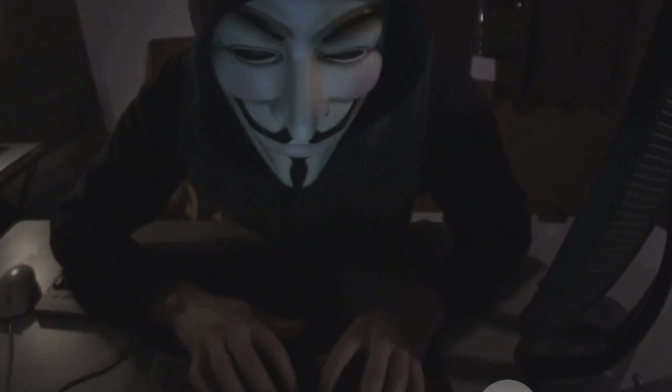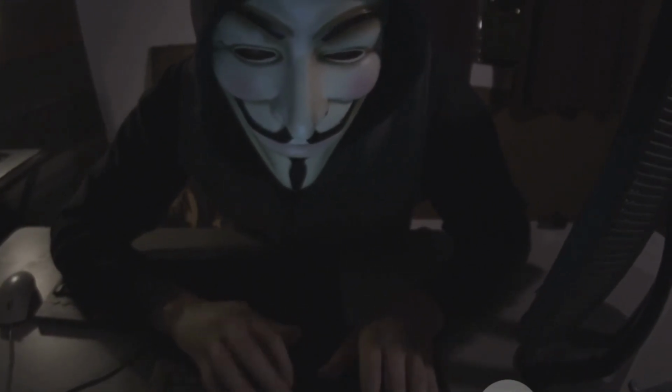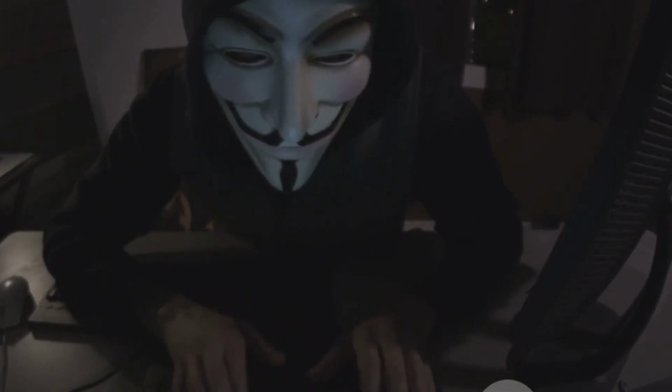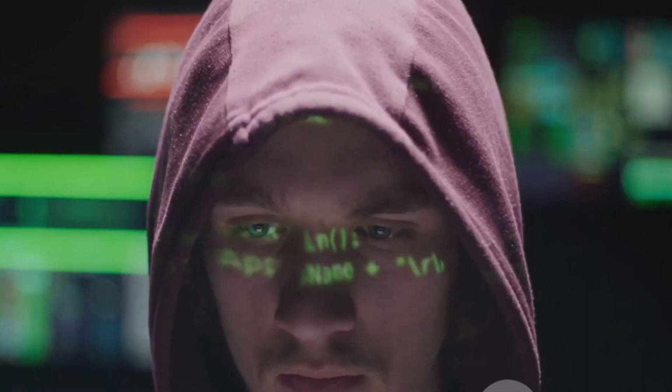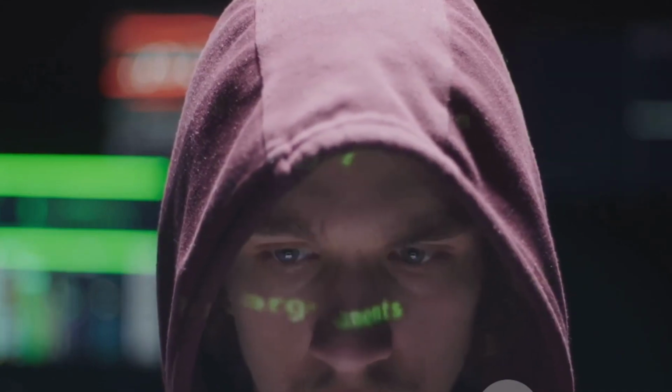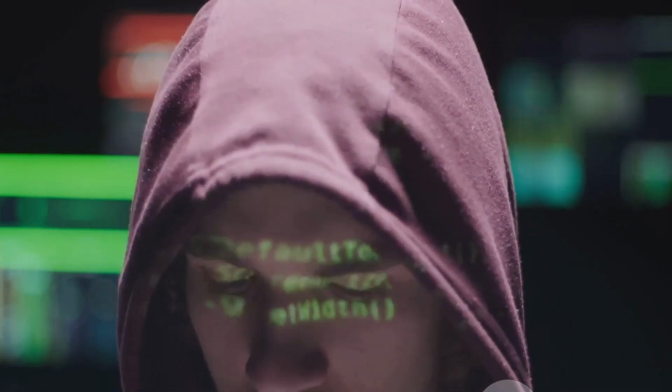The major characteristics of viruses are infecting other files, alteration of data, transformation, corruption, encryption, self-replication.